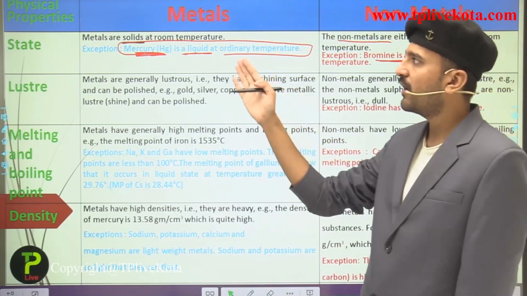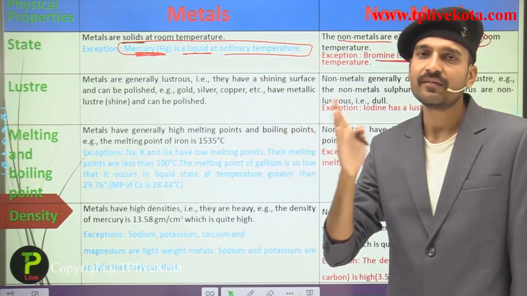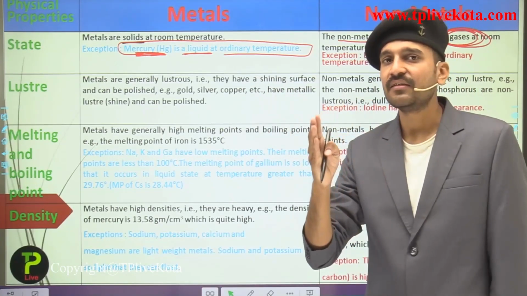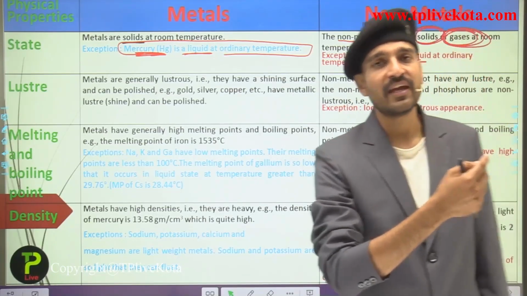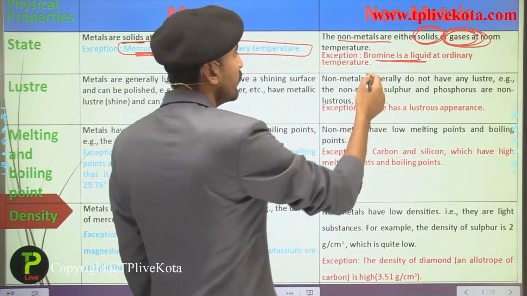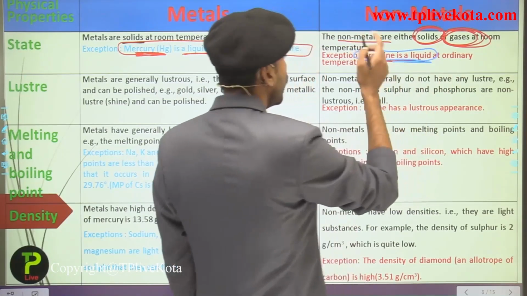So here we have an exception in the metals, that is mercury, which exists in the liquid form and it is a metal. While talking about the non-metals, we have bromine which also exists in the liquid form, but this is a non-metal.